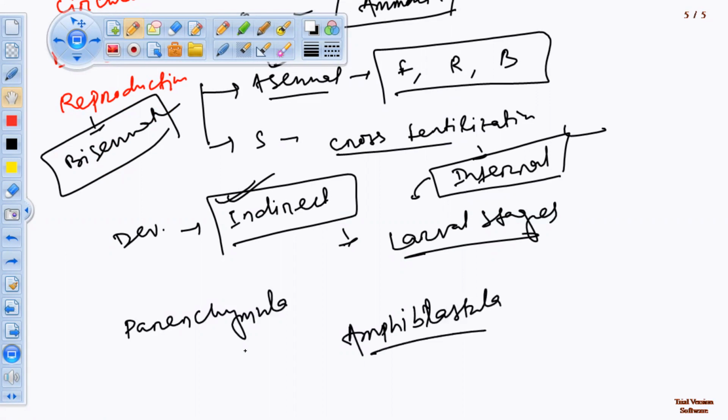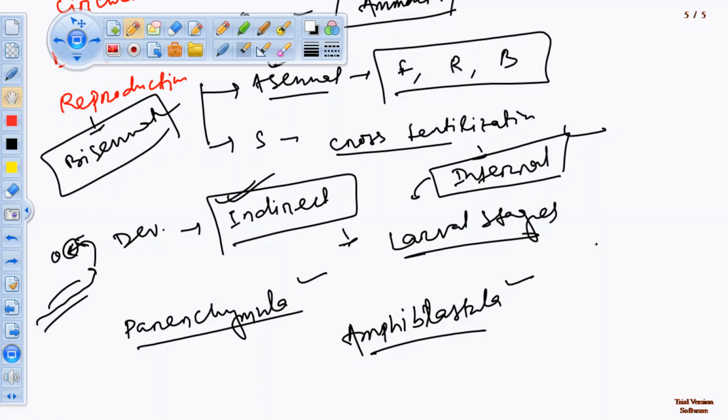Sir, if sponges are bisexual, then how does cross fertilization take place? With the help of the canal system, the gametes enter the sponge's body, and with the help of the choanocytes, or flagellated cells, the gametes are received and fertilization takes place inside the body. So although they are hermaphrodites, cross fertilization is the rule, because eggs and sperms are not produced at a time.